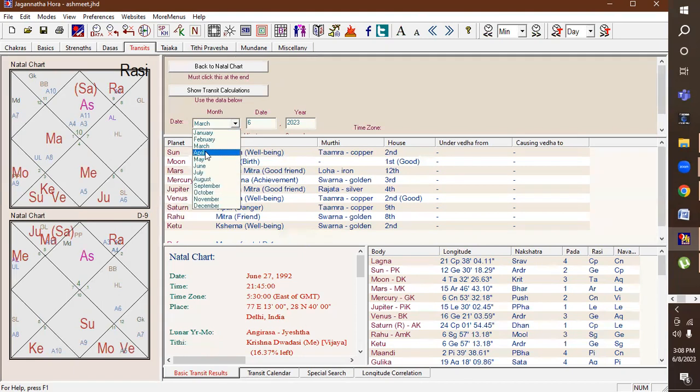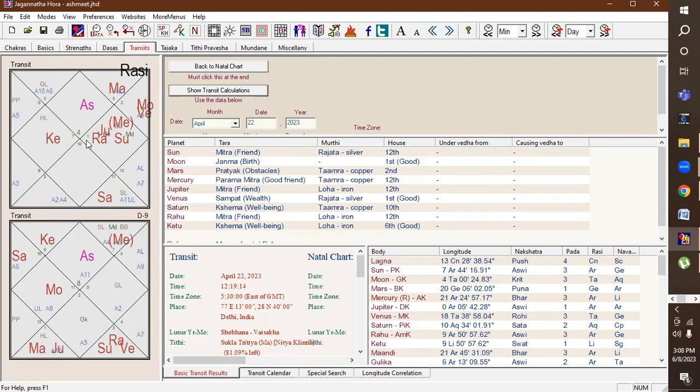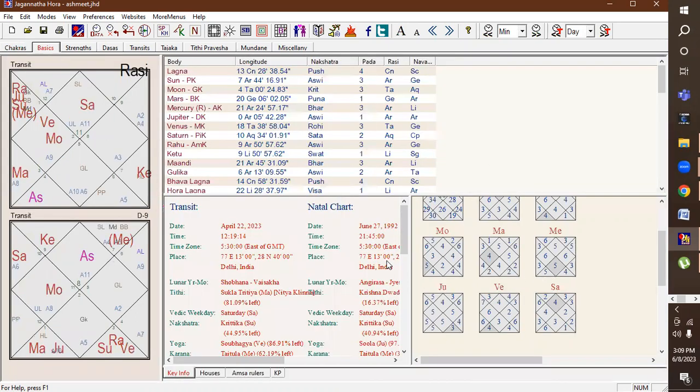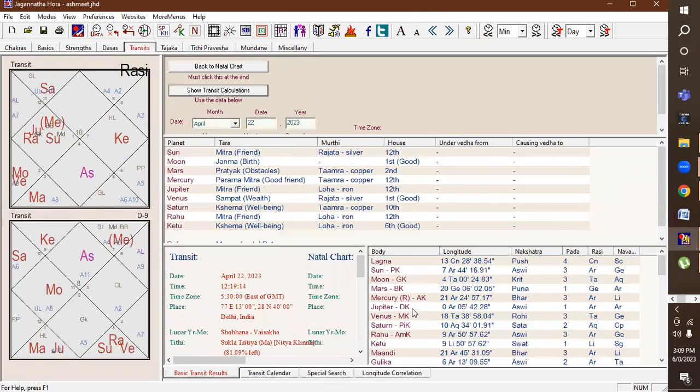On 22nd of April, you see, Jupiter was transiting over the Mars. If you go to the basics, that time Jupiter was transiting over Ashwini, just entered the sign. And that time the marriage took place. So this is so accurate.